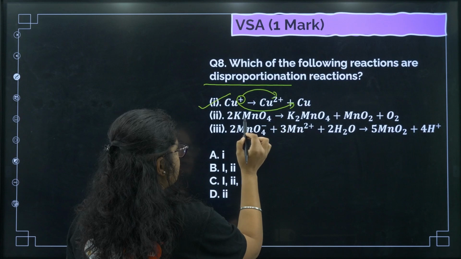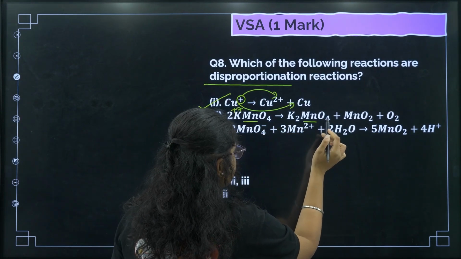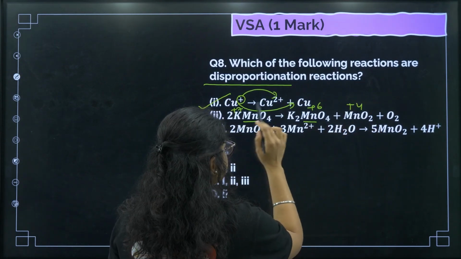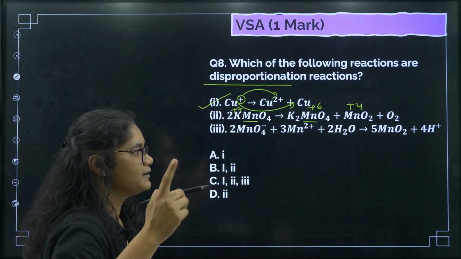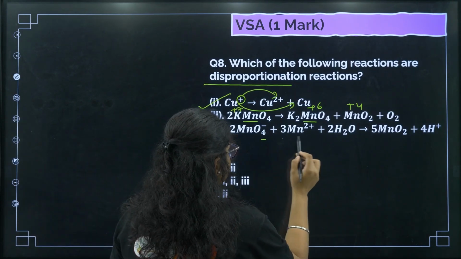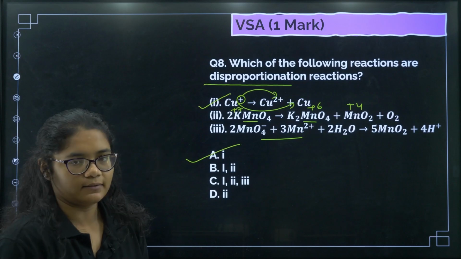Now if you see here, manganese is in +7 oxidation state, here MnO4 is in +6, and here it is +4. So it is +7 to +6, again +7 to +4, it is a reduction reaction. And here this is not a redox reaction at all. So correct answer is option number A, only one.